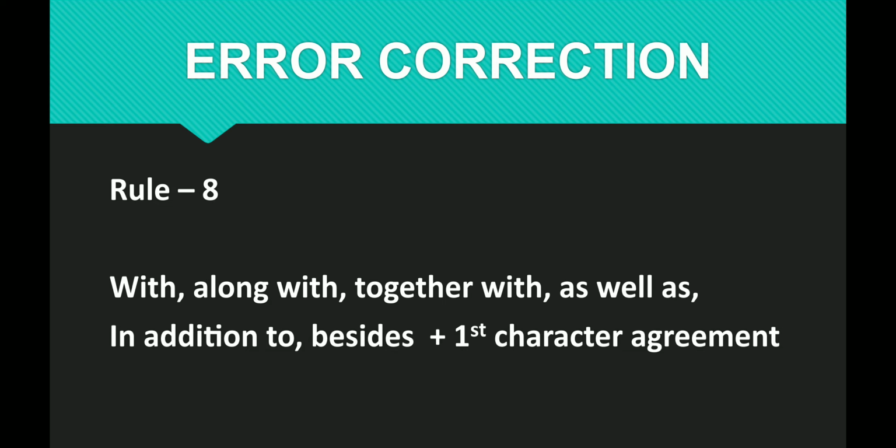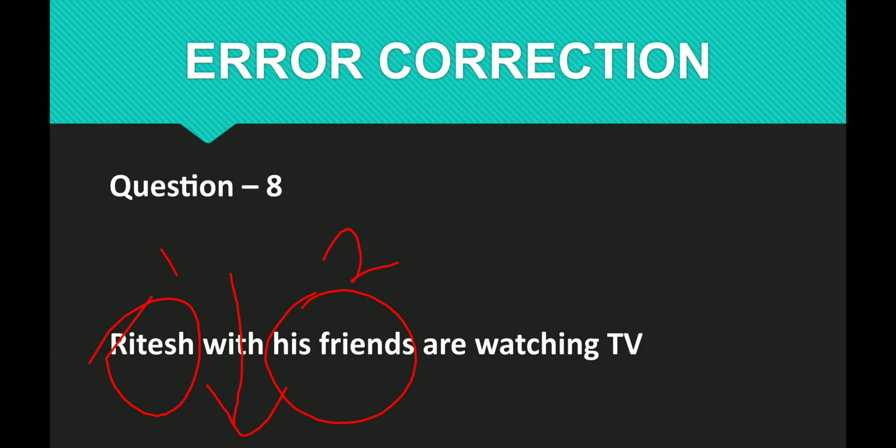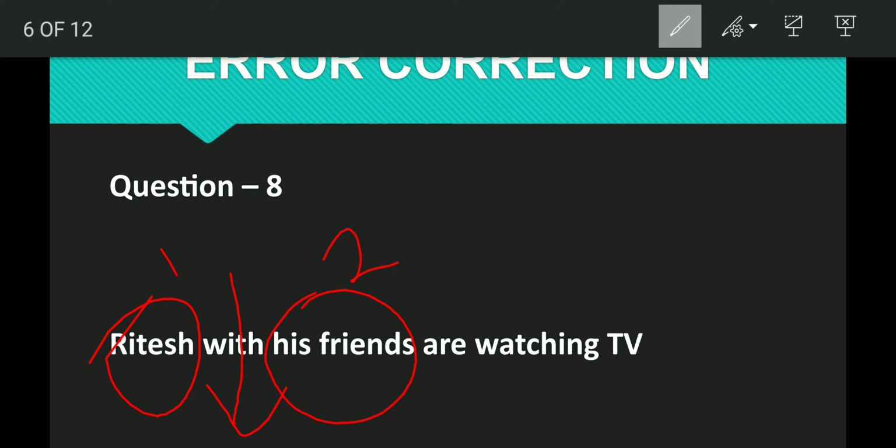Hence the rule of with says that with, along with, together with, as well as, in addition to, besides take the first character. The first character is Ritesh, so Ritesh will agree with the verb, but Ritesh agrees with the verb is, not are. The reason why we will have to use Ritesh with his friends is watching TV instead of are watching TV.